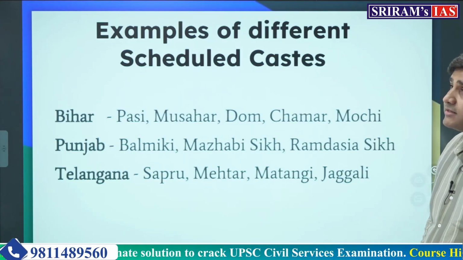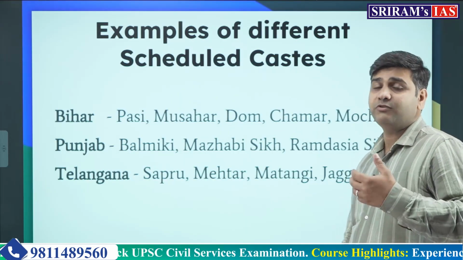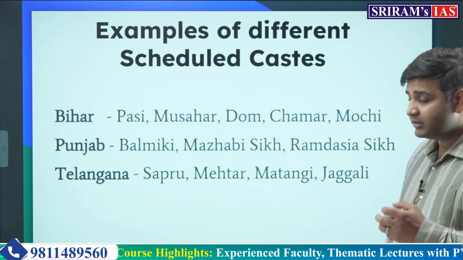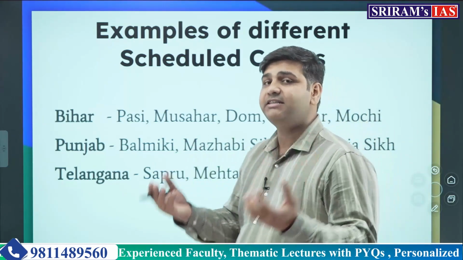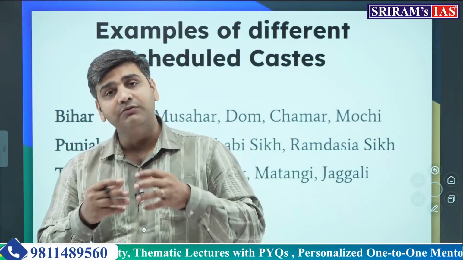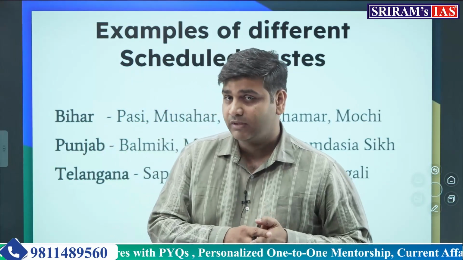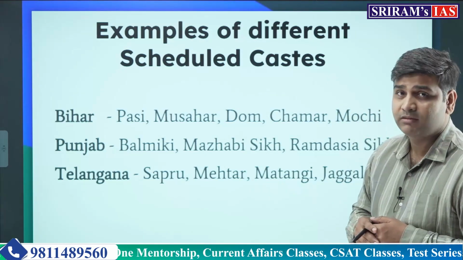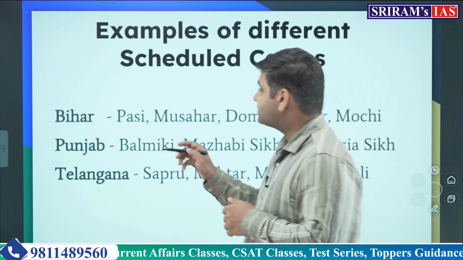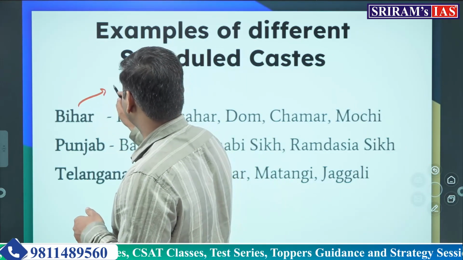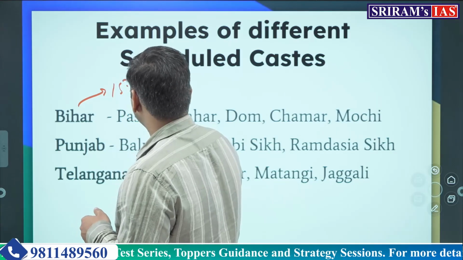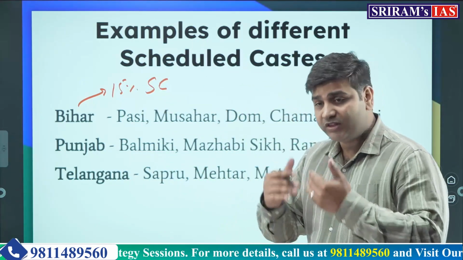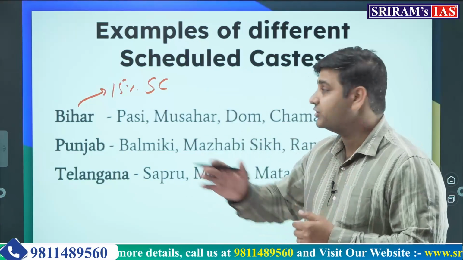To get a better understanding, here are a few examples of how many castes can be there within the homogeneous category or homogeneous class of scheduled castes. For example, let's take the example of Bihar. 15% reservation is given to scheduled castes, but there are several castes within the homogeneous category of scheduled castes.